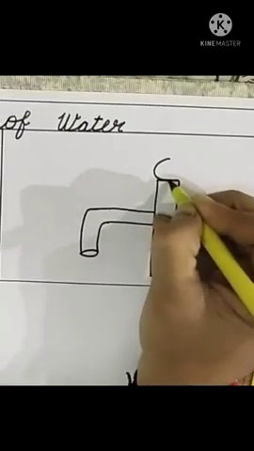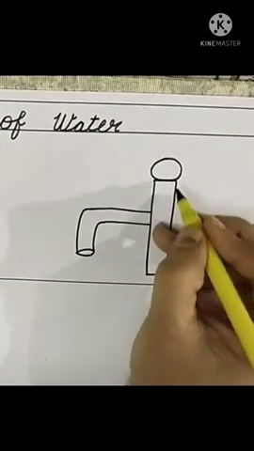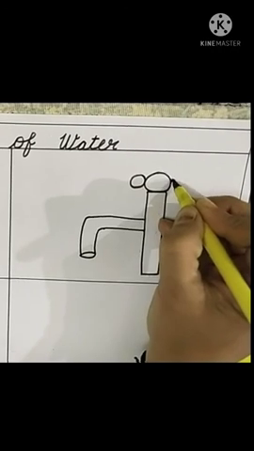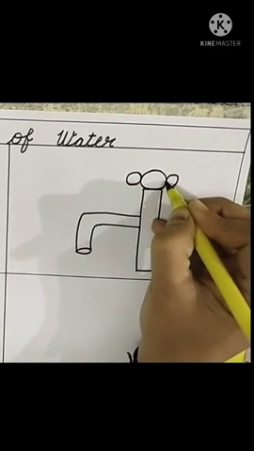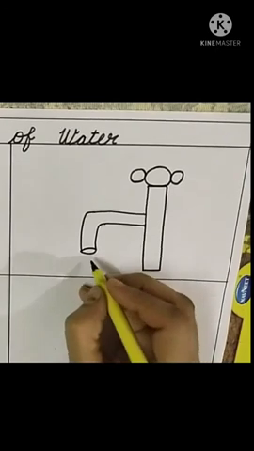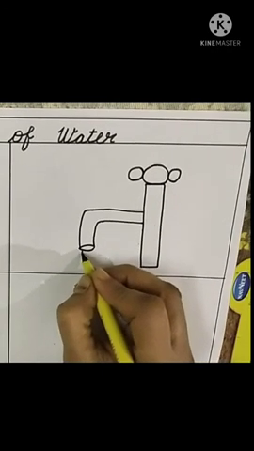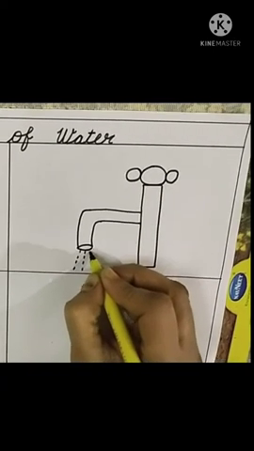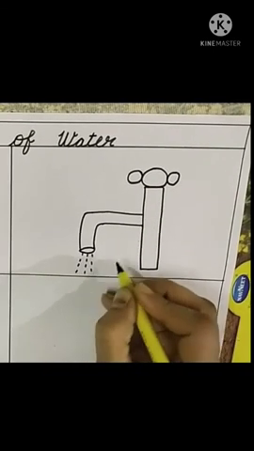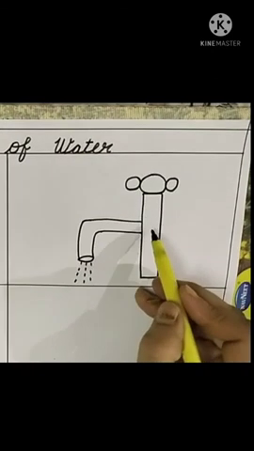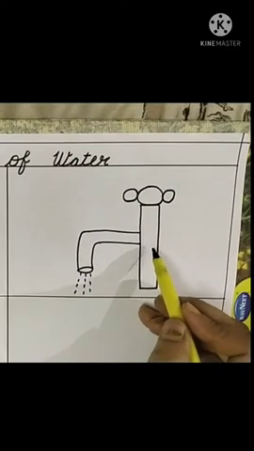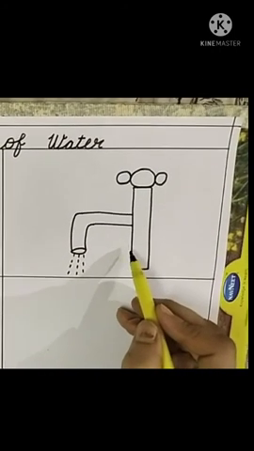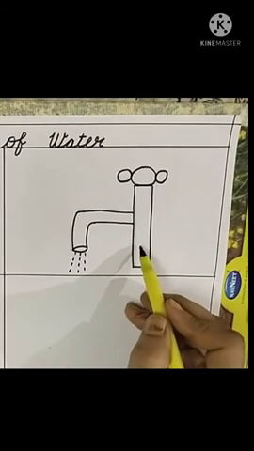Draw a big circle here. A small circle we will draw. We will draw a small circle here. Now we will draw small standing lines. Tell me, what is this? This is tap, and we get water from tap. This is another source of water.